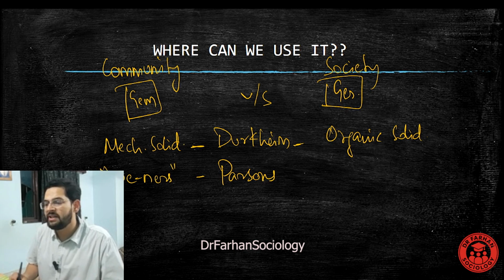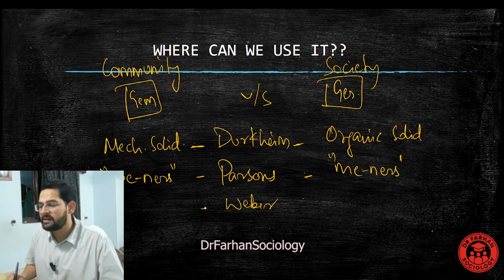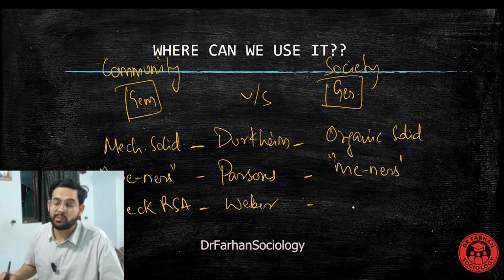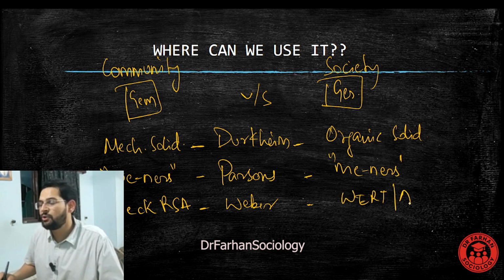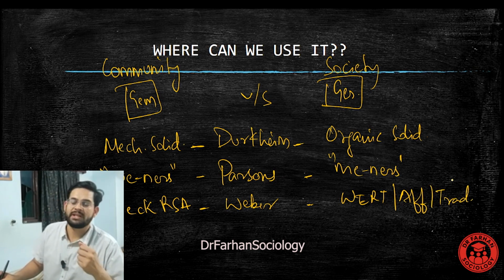Parsons also uses these terms: well-connected societies are on the basis of Wesenwille. If I bring in the aspect established by Weber, what kind of social action is present in these societies? Modern societies will be established by Zweck rational social actions. The traditional societies will have value-based action, emotional action, or habitual, custom-based, traditional social actions.